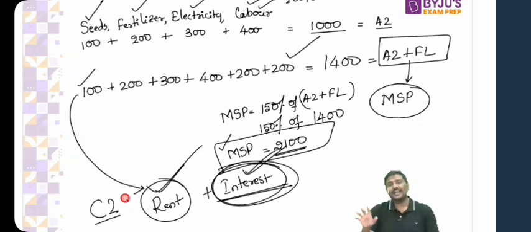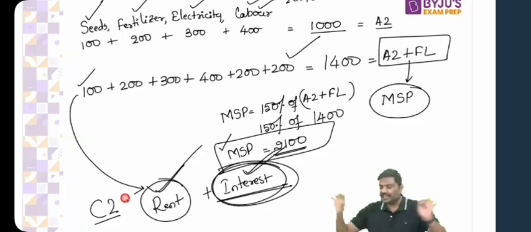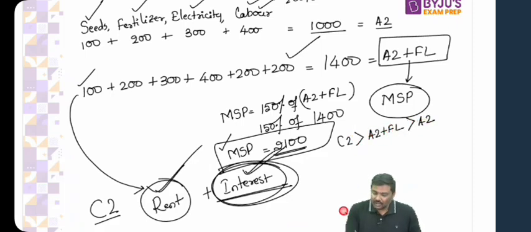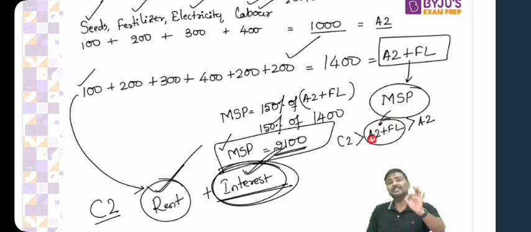Now based on this, can I say that C2 will be greater than A2 plus FL? Based on this discussion, can I say that C2 will be greater than A2 plus FL? If they ask you in terms of sequencing, remember this: C2 is the highest, and below C2 we have A2 plus FL, and below A2 plus FL we have A2. But right now, Government of India announces MSP based on A2 plus FL, that is 150% of A2 plus FL.